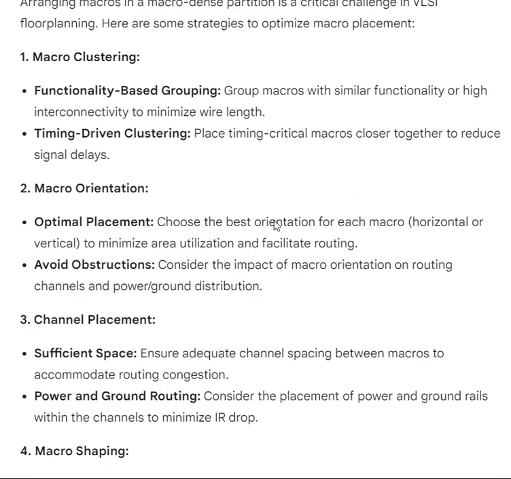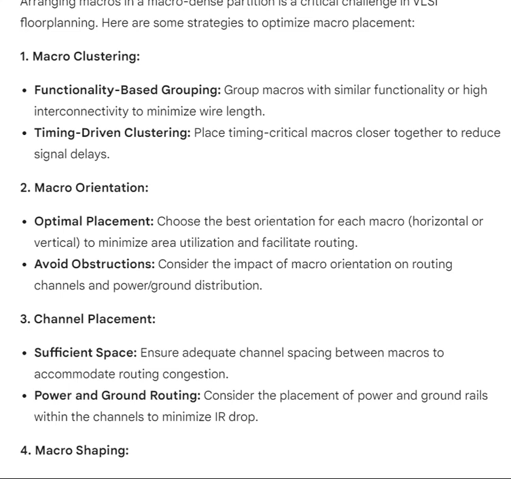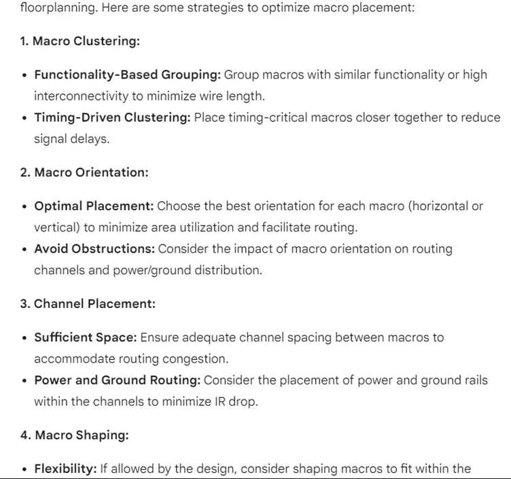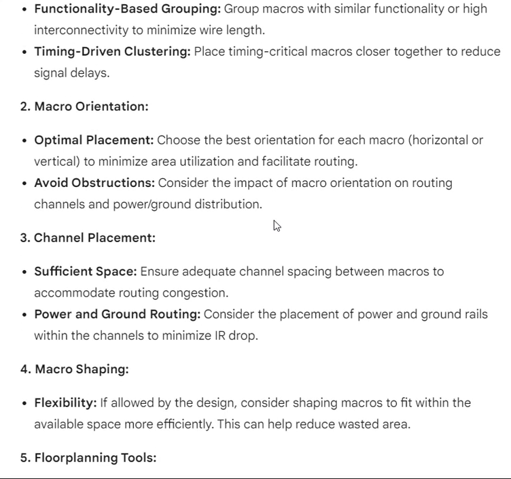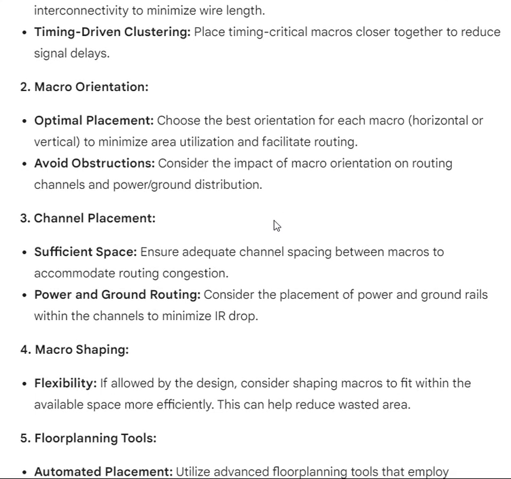Timing-driven clustering. Place timing-critical macros closer together to reduce signal delays. 2. Macro orientation. Optimal placement. Choose the best orientation for each macro, horizontal or vertical, to minimize area utilization and facilitate routing. Avoid obstructions. Consider the impact of macro orientation on routing channels and power, ground distribution.